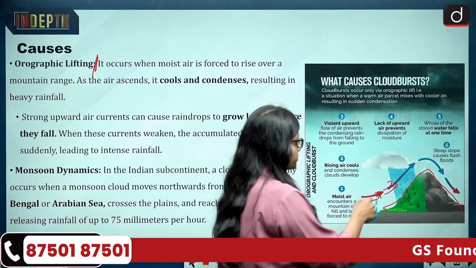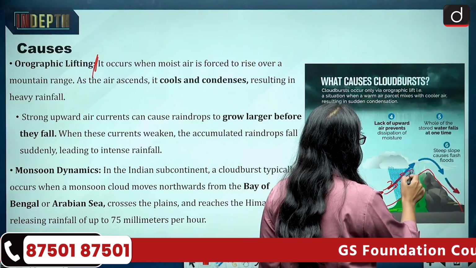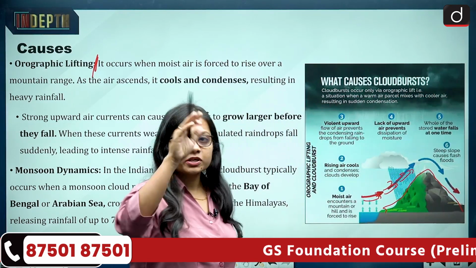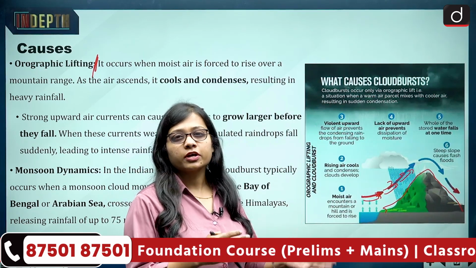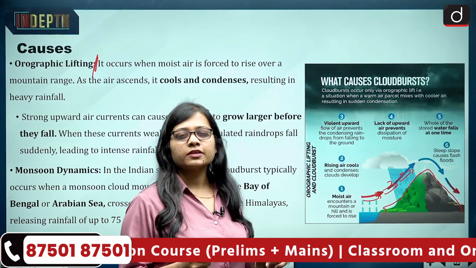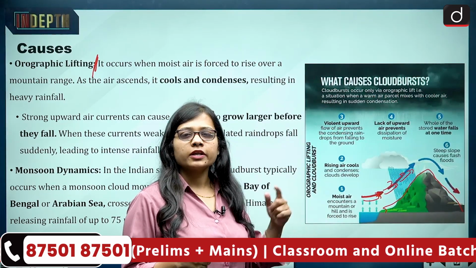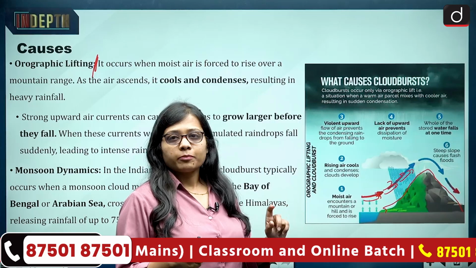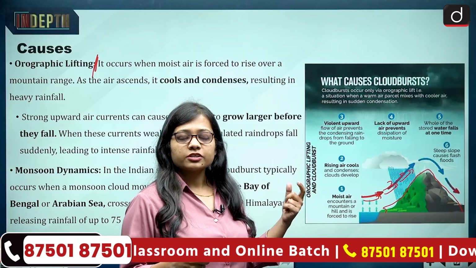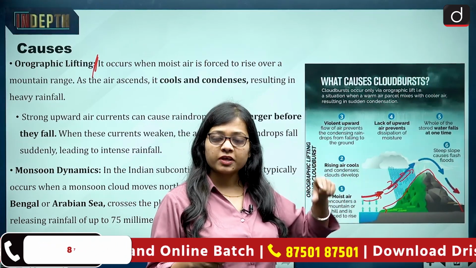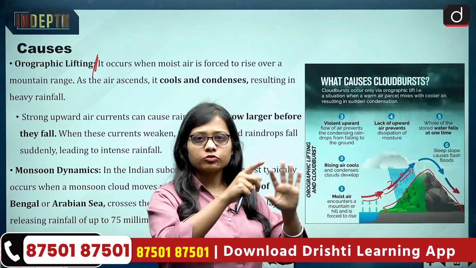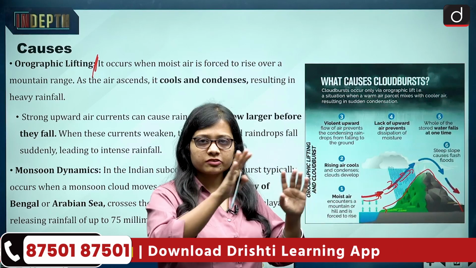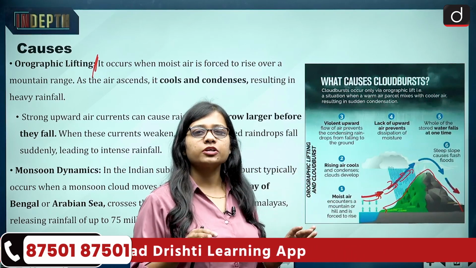So when the air reaches a certain height, or the upper peak of the mountain, the process of condensation starts to take place, that is, the vapor turning into liquid. Then, when condensation takes place, precipitation takes place. This is a very common phenomenon, and this is how basically the precipitation takes place.